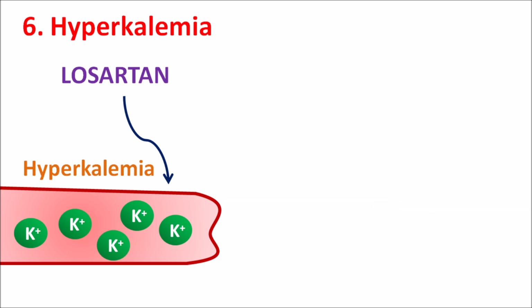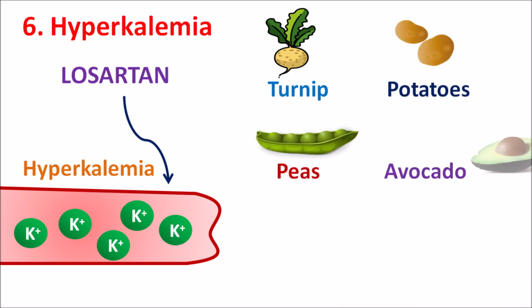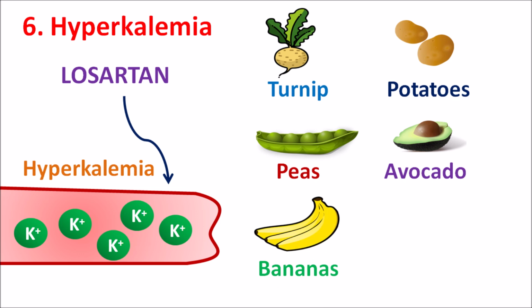So intake of potassium-rich foods such as turnip, potatoes, dried peas, avocado, high intake of bananas, and various types of nuts which are rich in potassium, all these foods can increase the risk of hyperkalemia when they are combined with Losartan. So care should be taken to avoid potassium-rich foods, and potassium supplements, which are those drugs that increase the potassium levels in the serum along with Losartan.